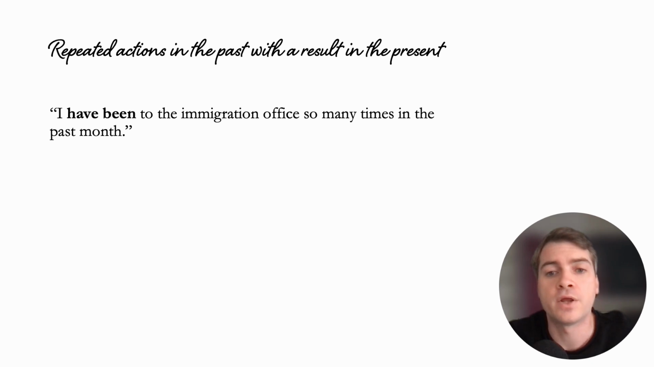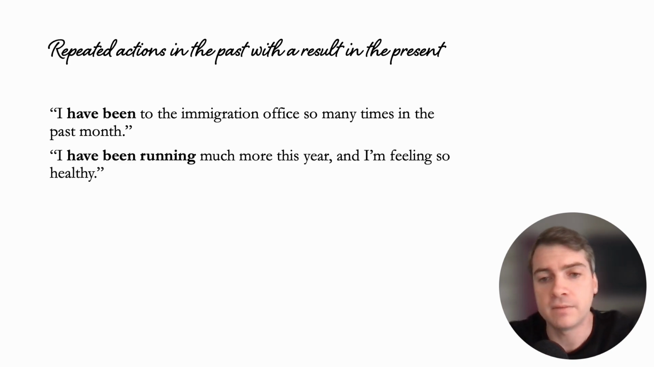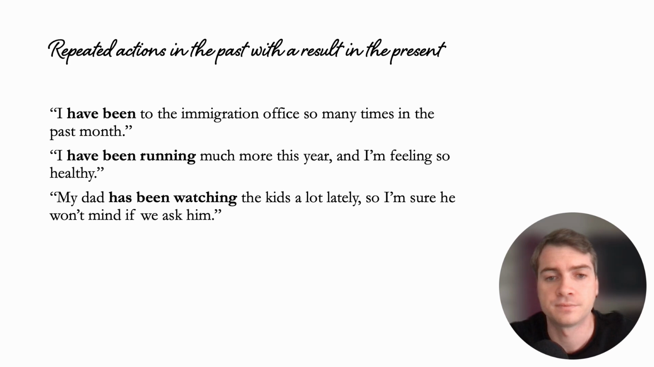Since we're talking about repeating actions over a time in the past up to now, we're using the present perfect. I have been running much more this year and I'm feeling so healthy. Here we're saying that we have repeated the action of running many times, right? We have repeated this action many times this year, and this year is still going on, meaning that the timeline is up to now. So because of that, we have to use the present perfect.